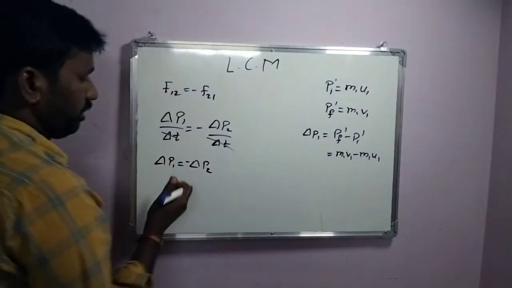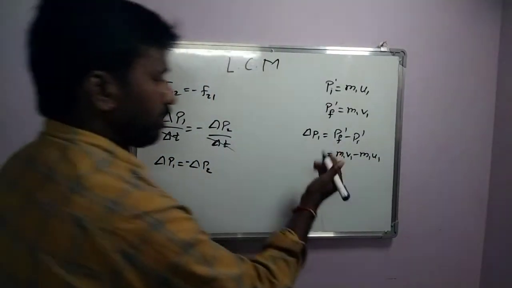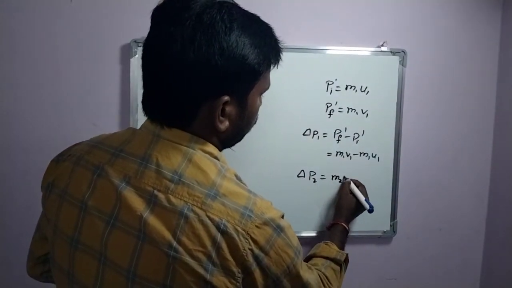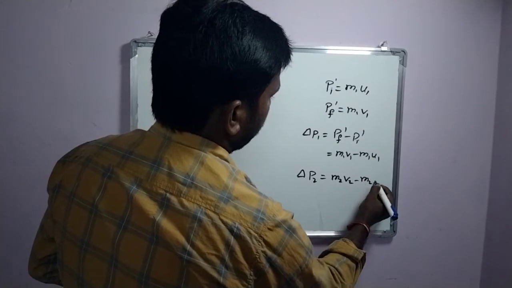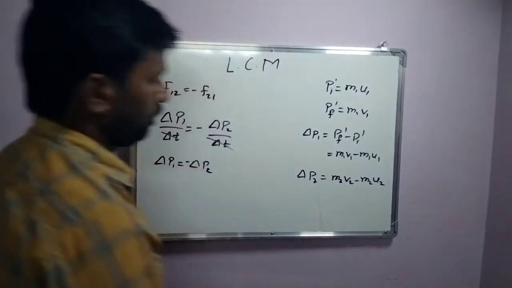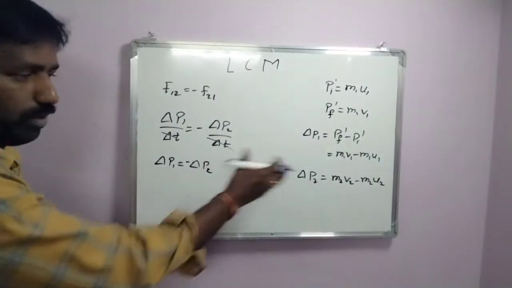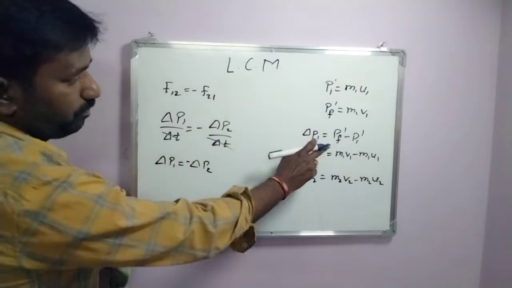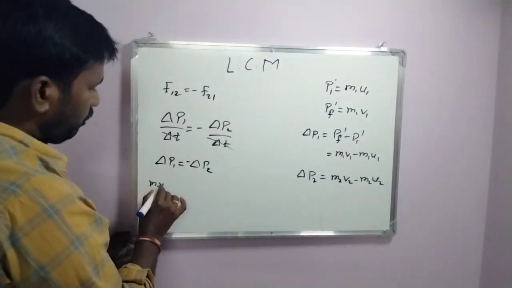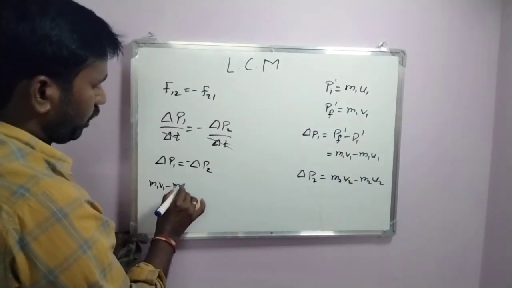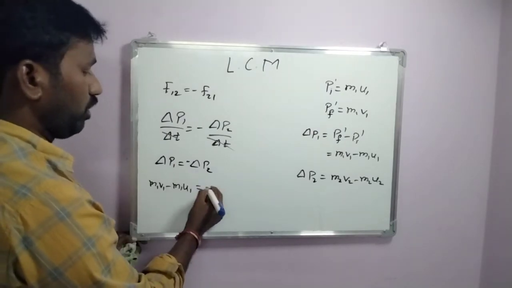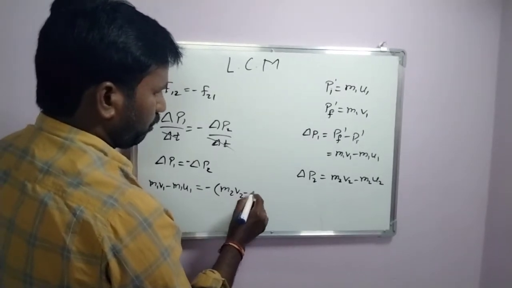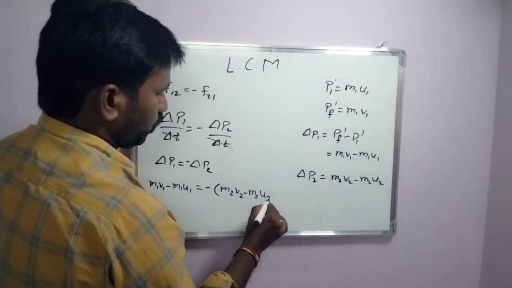Similarly for delta P2 we can write m2 v2 minus m2 u2. We write those two equations in this formula: m1 v1 minus m1 u1 is equal to minus, m2 v2 minus m2 u2.